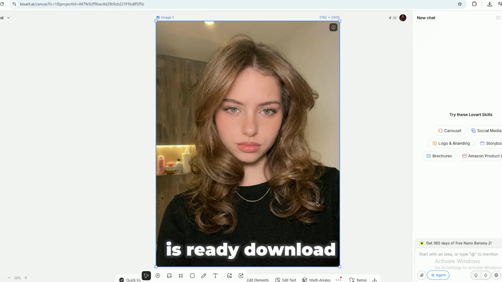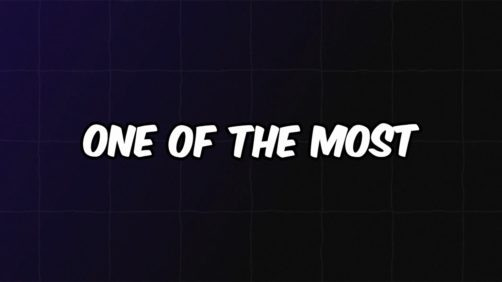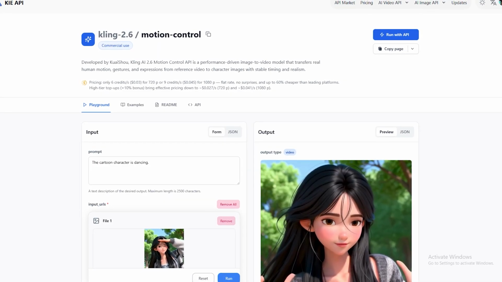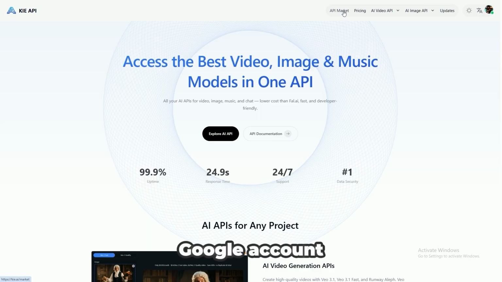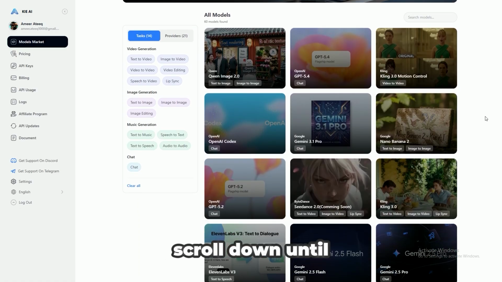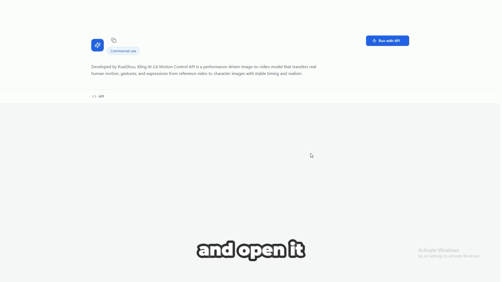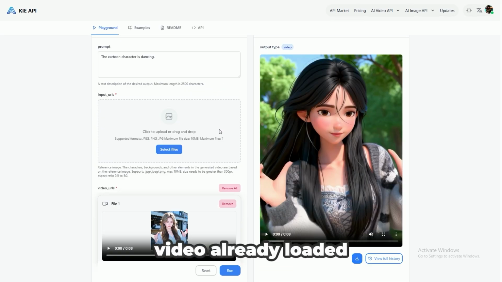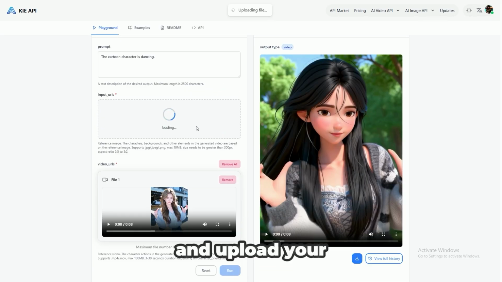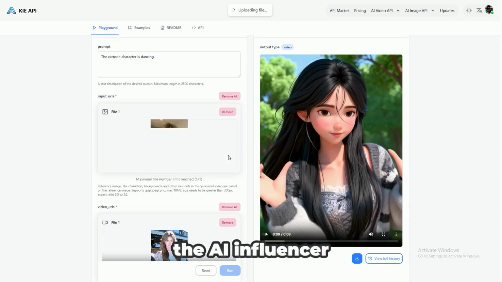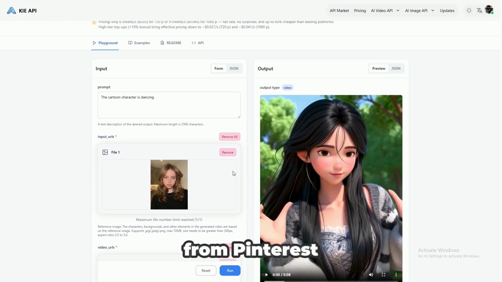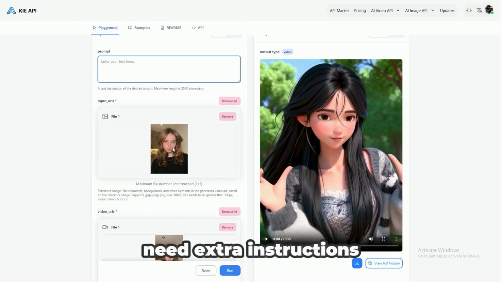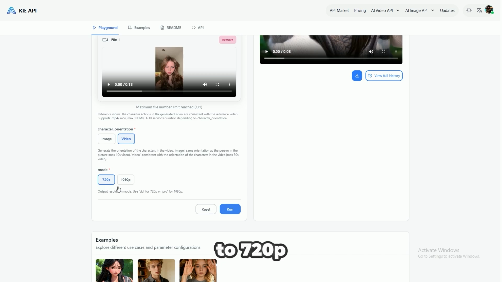Once the image is ready, download it, because now we're going to animate it using one of the most interesting motion generation tools called KIAI, which allows images to follow the movement of a reference video. And to start, you simply sign in with your Google account, then go to API Market, scroll down until you find Kling Motion Control, and open it. Here you'll see a default image and video already loaded, but you should delete those and upload your own files instead. So first, upload the AI influencer image we created, and then upload the reference video we downloaded earlier from Pinterest. Remove the default prompt because we don't need extra instructions. Set the resolution to 720p, which is usually enough for social media videos, and then click Run.